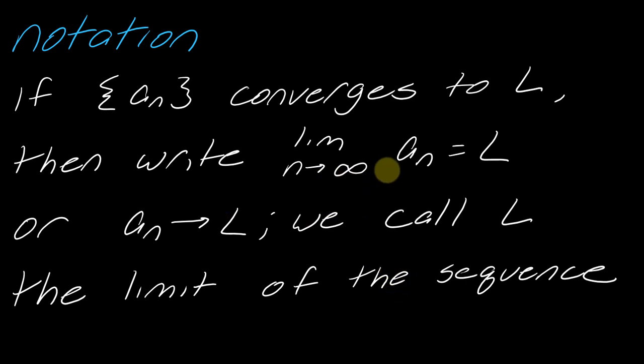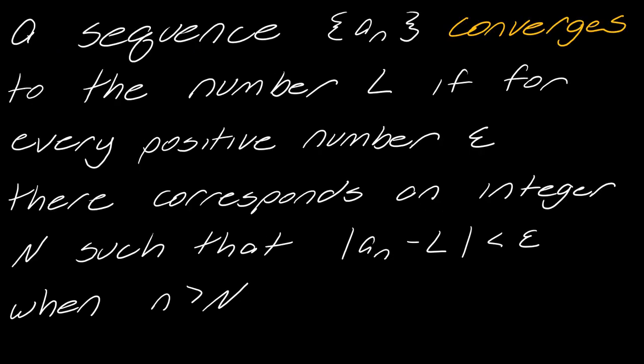But the thing to keep in mind is that a sequence is a list of numbers. So we won't have a going to infinity. It's this idea of n going to infinity. It is this idea that at some point you get to enough terms where all of the terms converge to a certain number. So at some point in that list, they converge to a certain number.